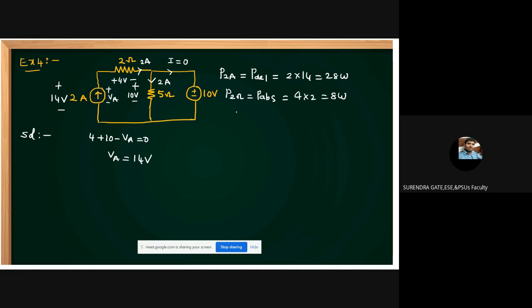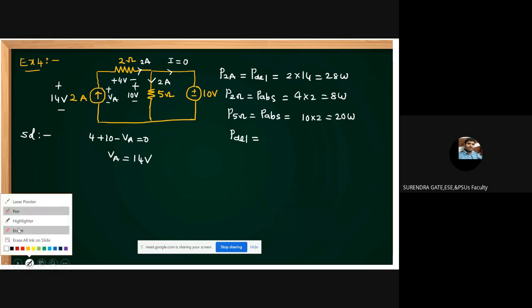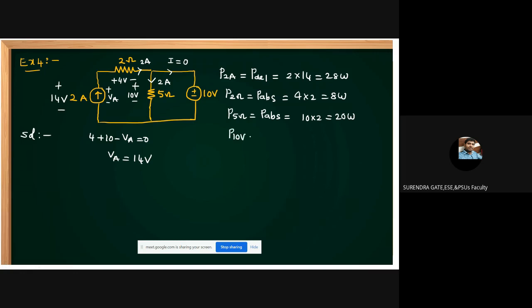What about the 5 ohm resistor? The 5 ohm resistor is also absorbing. How much can we get, students? 10 into 2, 20 watts, voltage into current. Then what about the 10 volt source? The current in the 10 volt source is 0, so 0 into 10 is 0 watts. The 10 volt source neither absorbs nor delivers. This is important.